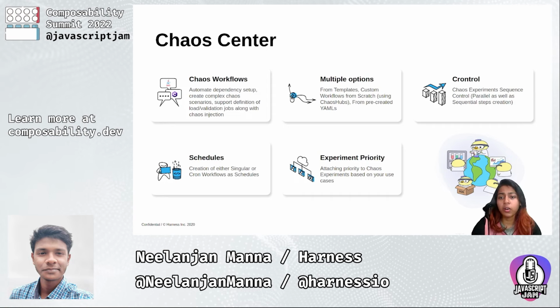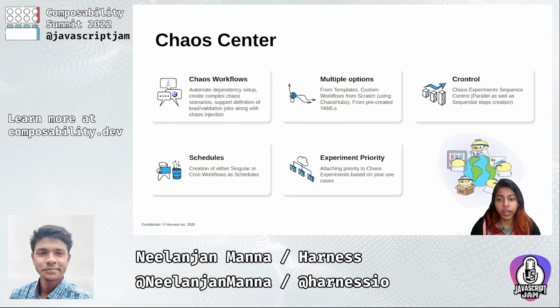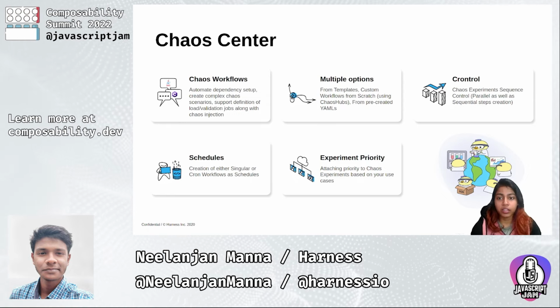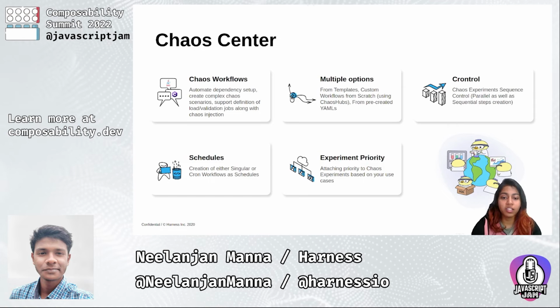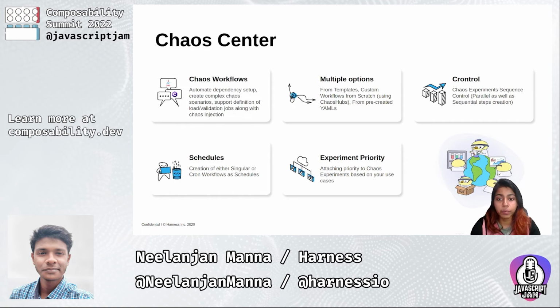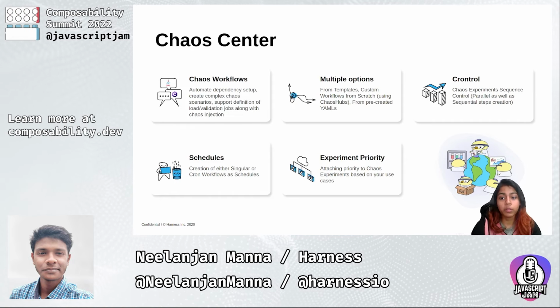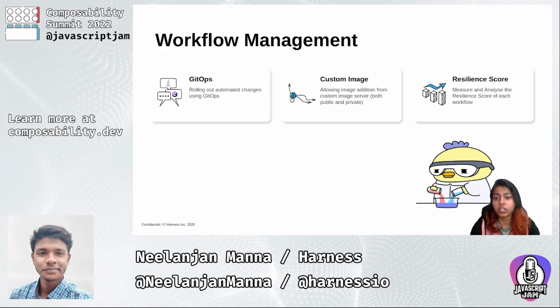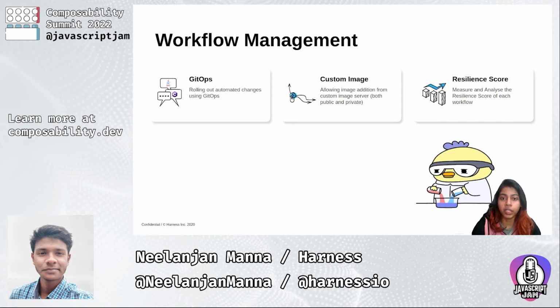Once these workflows are created, they can be scheduled either as a cron workflow or as a singular run. And Litmus also provides the feature of attaching priorities to the chaos experiments in each workflow based upon your own use case. Then coming to workflow management, first of all, it has GitOps. I will be talking about it a bit later.